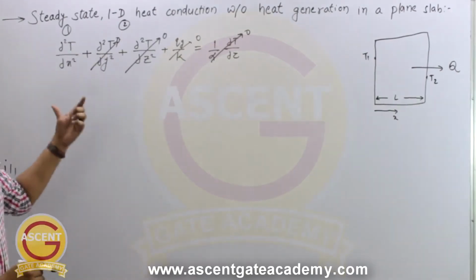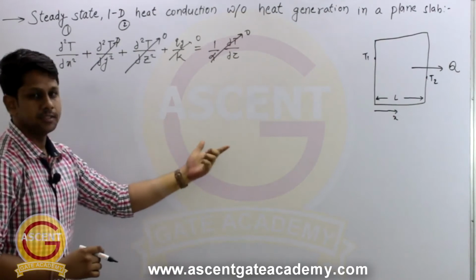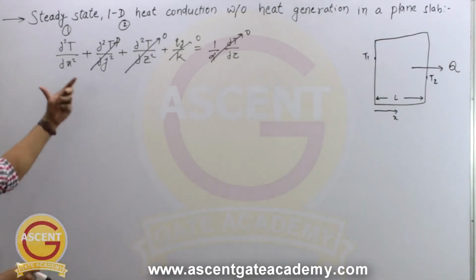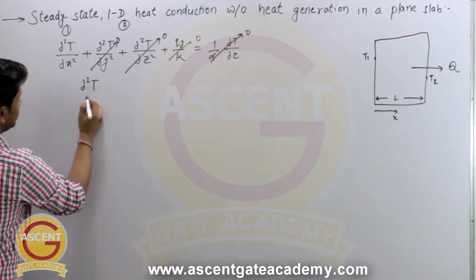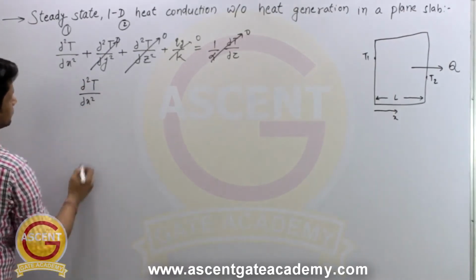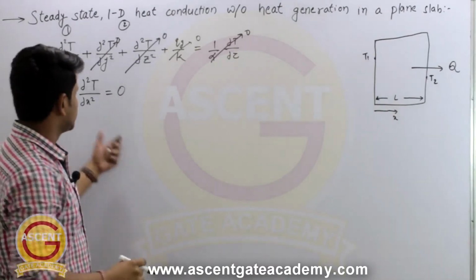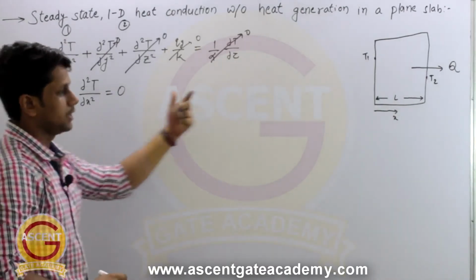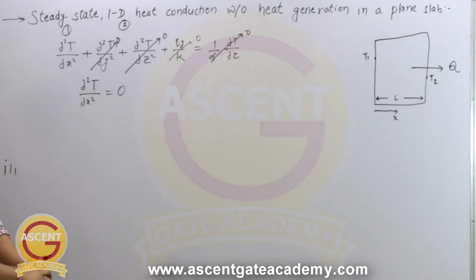So for steady state one dimensional heat conduction without heat generation in plane slab, you will remain with the governing equation as del square T by del x square equal to 0, right? So this is the governing equation for this plane slab. Now we can integrate this equation.